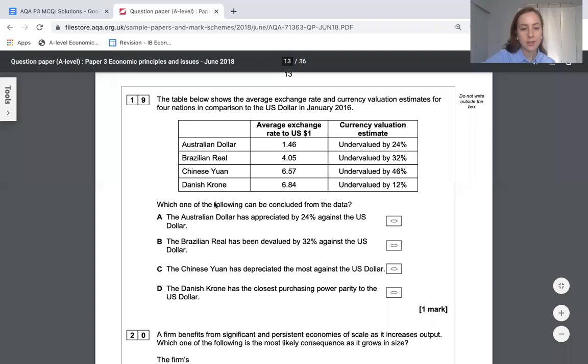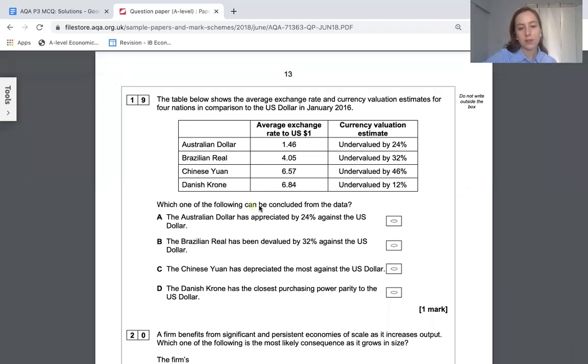So question 19 is asking what can be concluded. Be sure you can only conclude what you have information on. This is showing just the average exchange rate. So from that, we can't actually infer that it has appreciated or devalued or depreciated. We don't know that. We need to know what it would be in 2016 and what it would be in 2020 to know if it's depreciated, but I've just got the average here, so I don't know that.